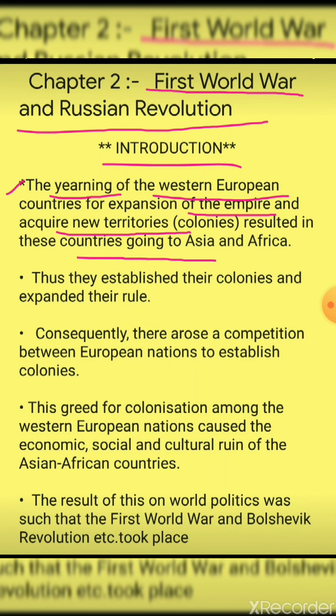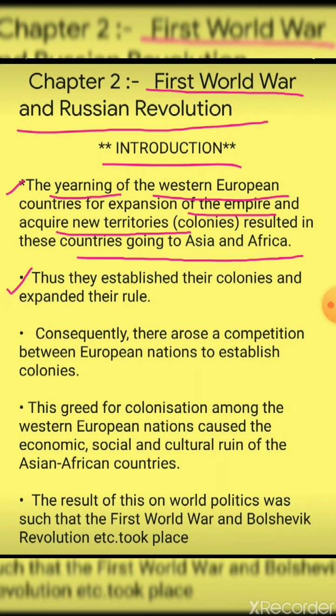Students, over here, Western European countries had a desire of expanding their empire. And how would they expand their empire? By conquering new territories. And how can they conquer new territories? By moving towards Asia and Africa continents.